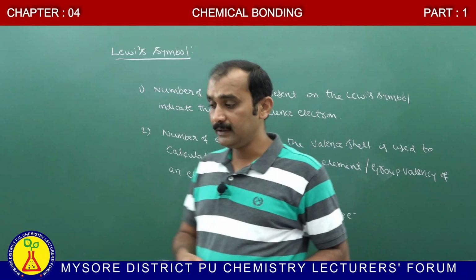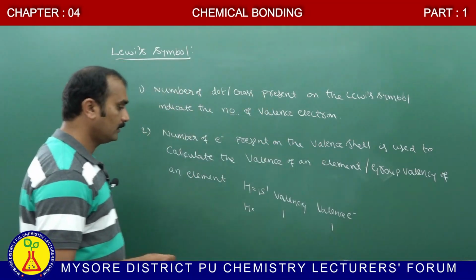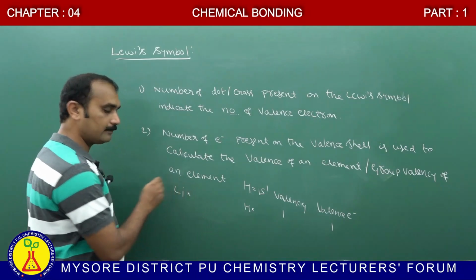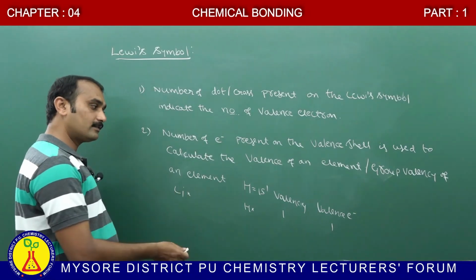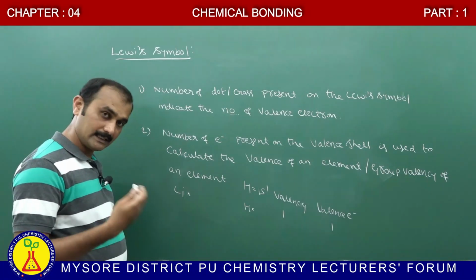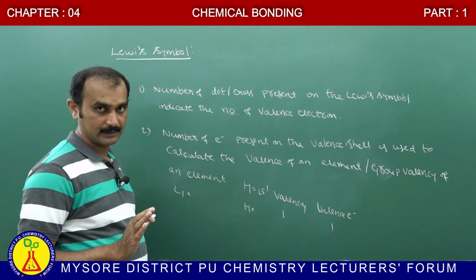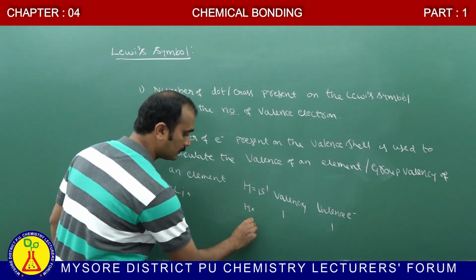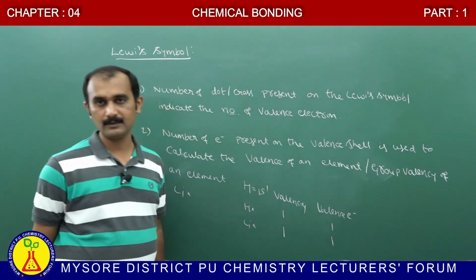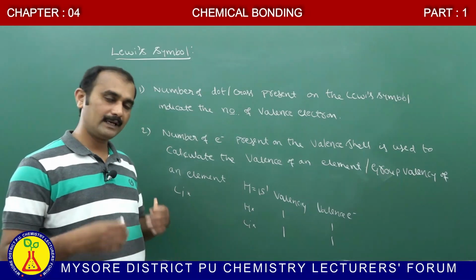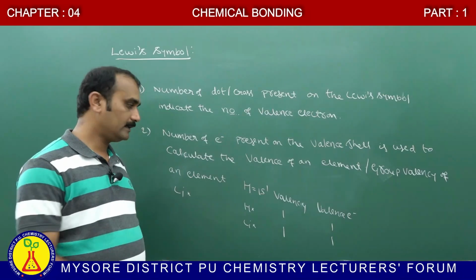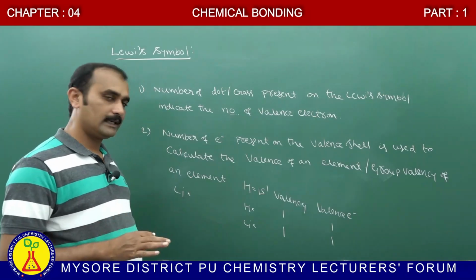Similarly, consider lithium. How many valence electrons are present? Only 1. In lithium also the combining capacity is 1 and the number of valence electrons is also 1. The number of valence electrons became equal to the valency. Is it or not?